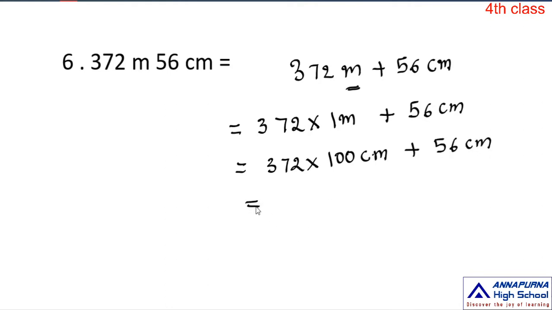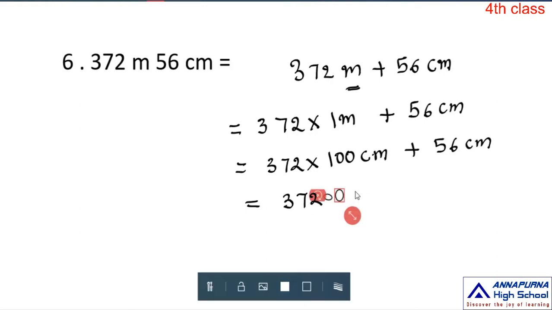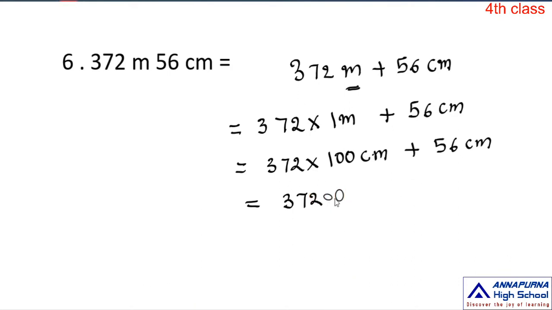Okay, ma? So 372 into 100 is equal to 37,200 centimeters plus 56 centimeters. So now both are in centimeters only, na, simply we need to add, ma.